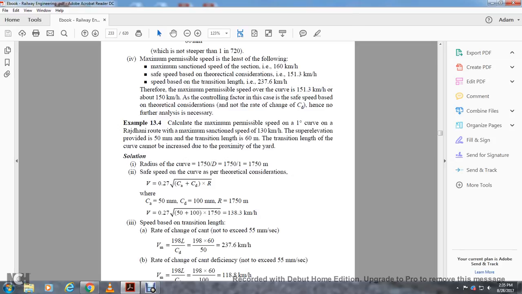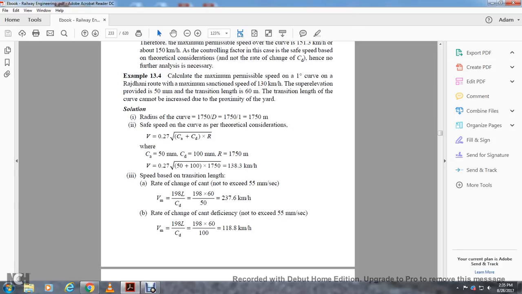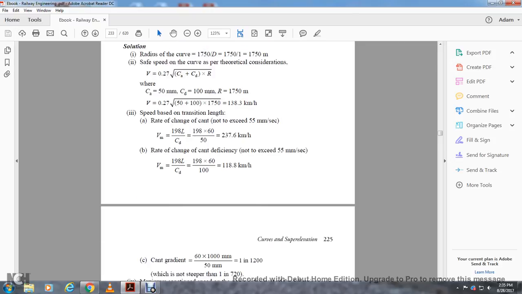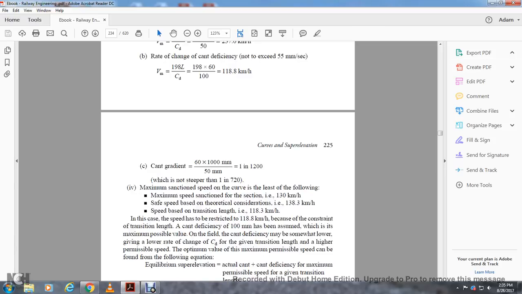Speed based on transition length, with the rate of change of cant not exceeding 55 millimeters a second: velocity in kilometers an hour equals 198 times L divided by cant, which is 198 times 60 divided by 50, 237.6 kilometers an hour. Rate of change of cant deficiency 55 millimeters a second: velocity equals 198 times L divided by cant deficiency, 198 times 60 divided by 100, 118.8 kilometers an hour. Cant gradient is 60 times 1000 divided by 50 millimeters, which is 1 in 1200.